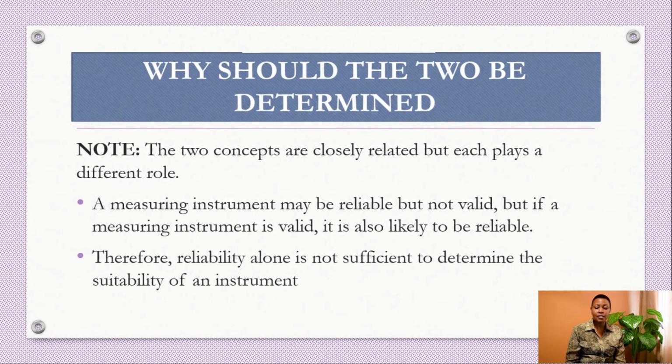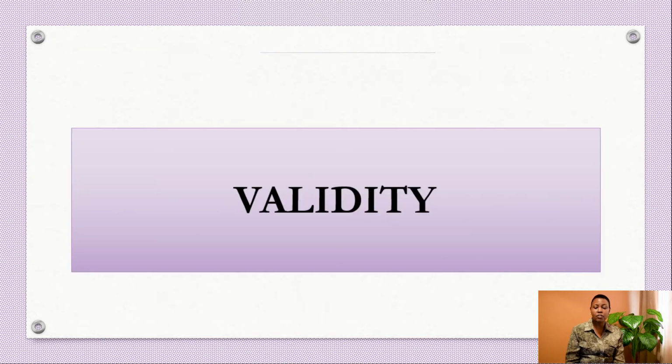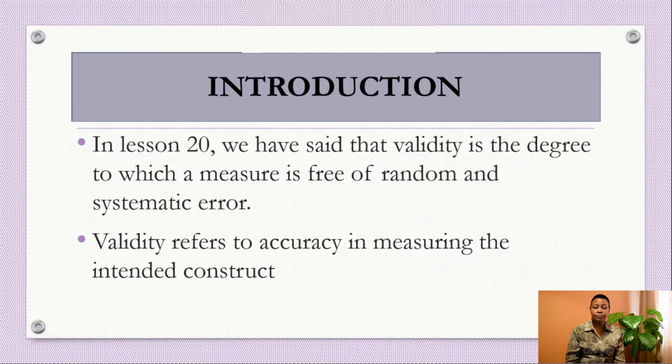For instance, a measuring instrument may be reliable, but it may not be valid. Therefore, reliability alone is not sufficient to determine the suitability of an instrument. So let us now move to discuss validity, and later on in our lessons, we shall discuss reliability.